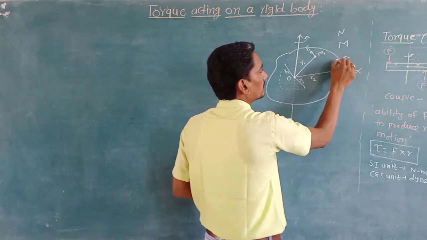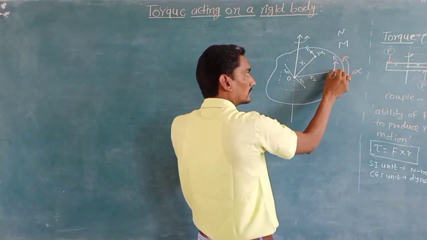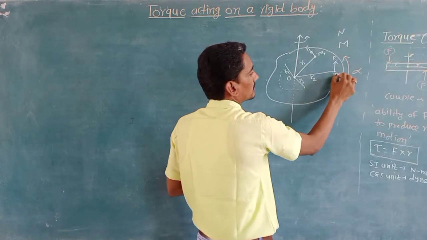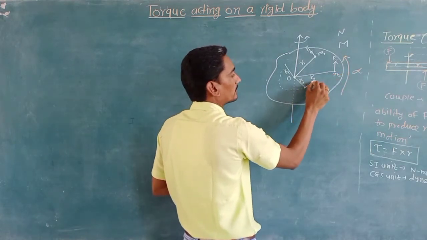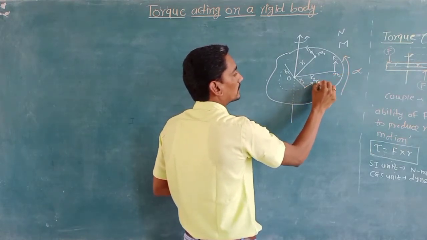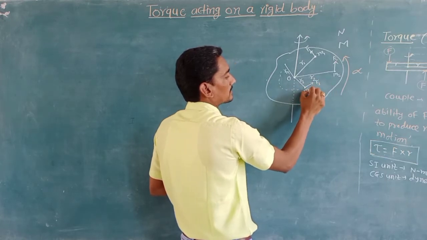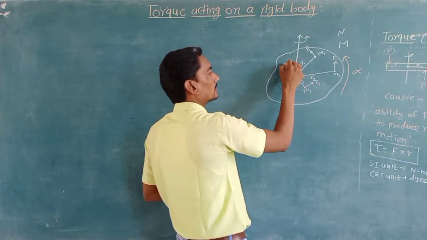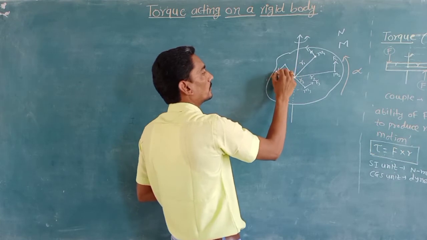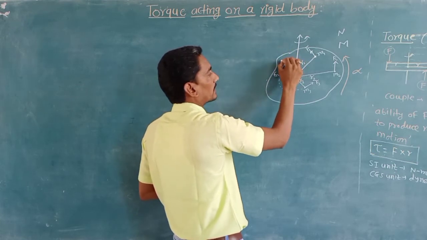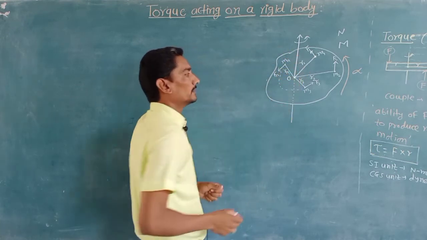Then F2 is the force acting on the second particle having mass m2. F3 is the force acting on the third particle having mass m3, and Fn is the force acting on the nth particle having mass mn.